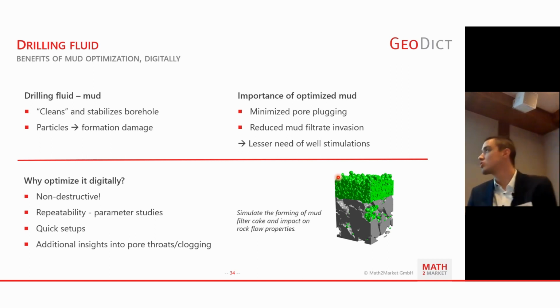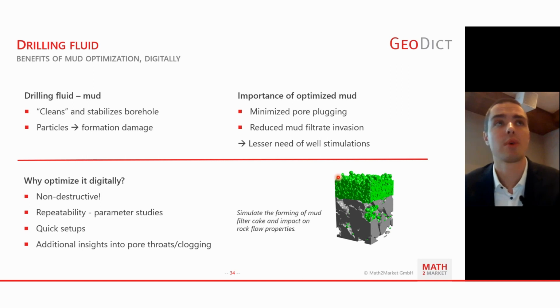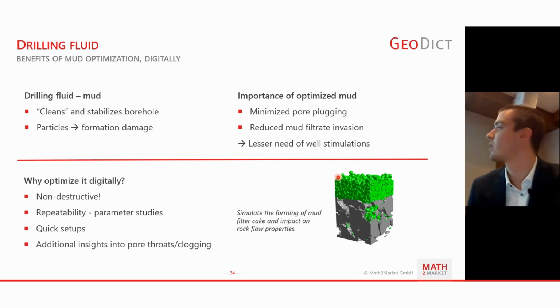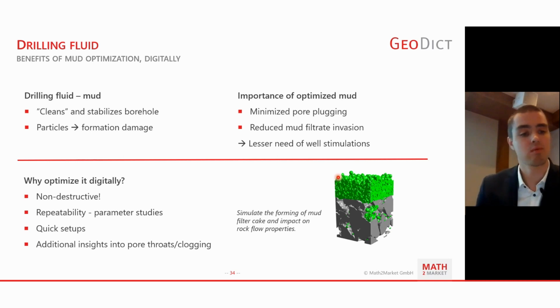So why do it digitally? When we were thinking of this topic, we wanted to consider some of the main benefits of digital experimentation, so to call it. Number one is definitely that it's non-destructive, and you can do it many, many times, so you're not wasting your core sample.